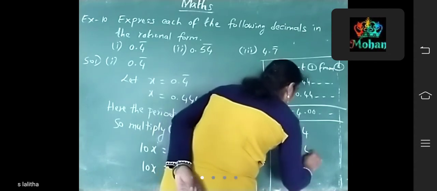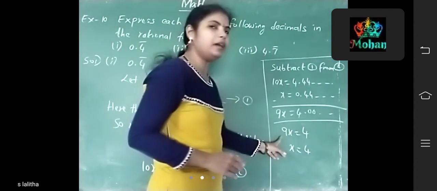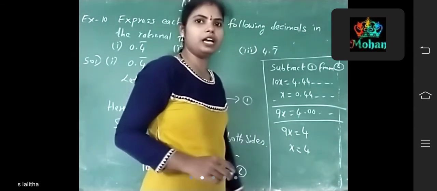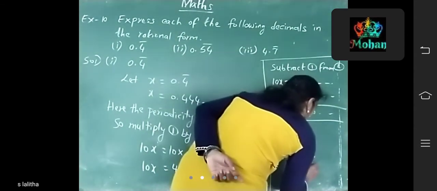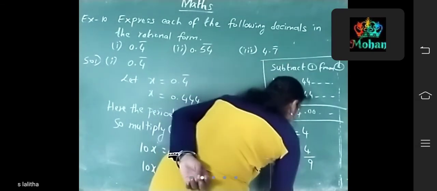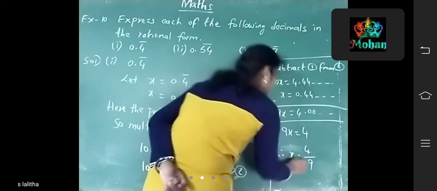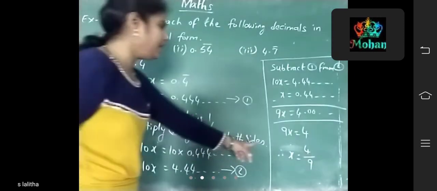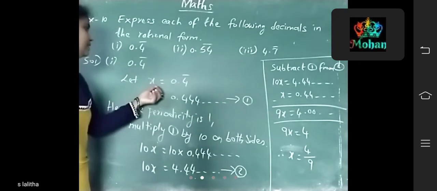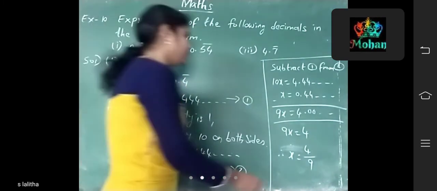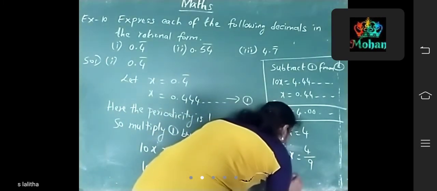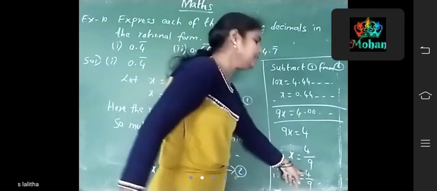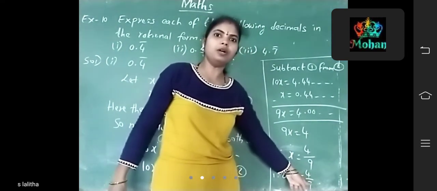Now x equals... here 9 is multiplied by x, so you transpose it to the right-hand side and divide 4 by 9. Therefore, x equals 4 by 9. But x here is 0.4 bar. So, therefore, 0.4 bar can be written as 4 by 9. Is it in the rational form or not? P by Q form only, no?